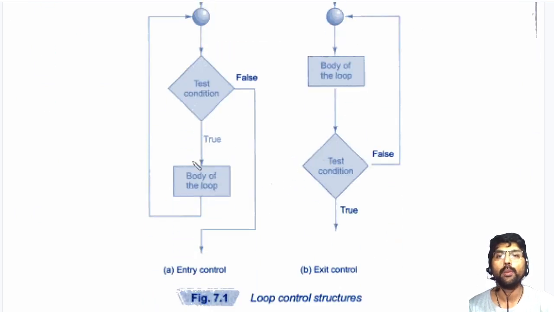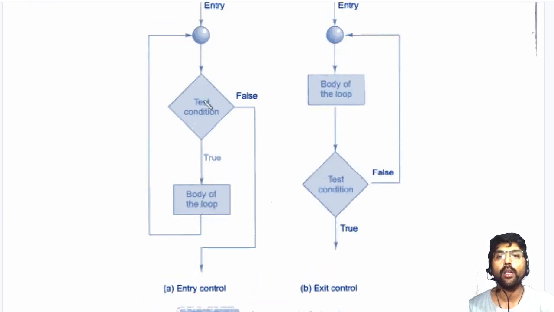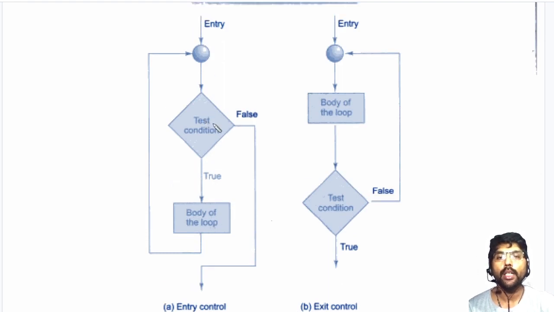Now this is explained with a flowchart here. The condition is checked here. If the condition is true, then the body of the loop is executed. Then again, the next time the condition is checked. This process continues until the test condition is false. Once the test condition is false, we come out of the loop.